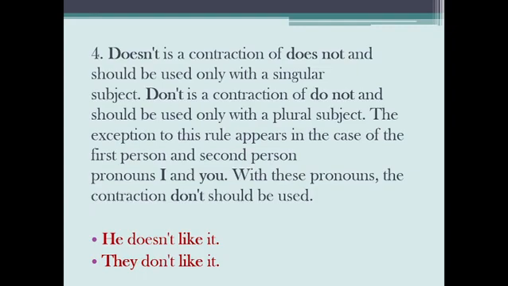With these pronouns, the contraction don't should be used. For example, he doesn't like it. They don't like it. So doesn't goes with a singular person and don't goes with plural.